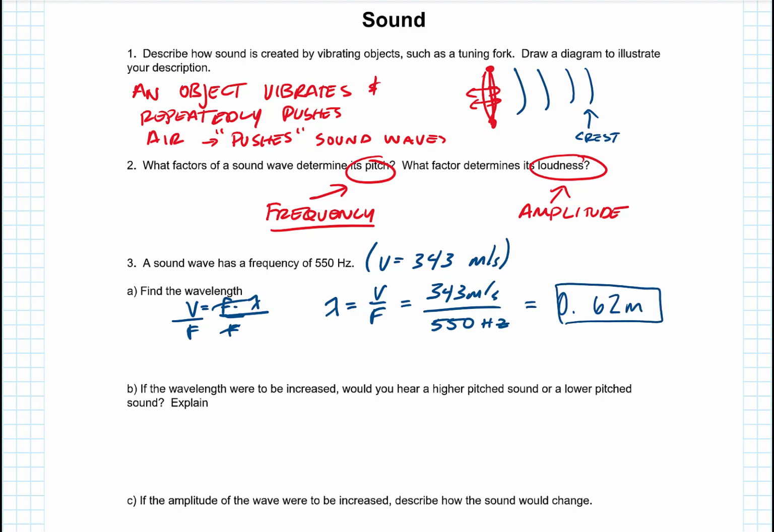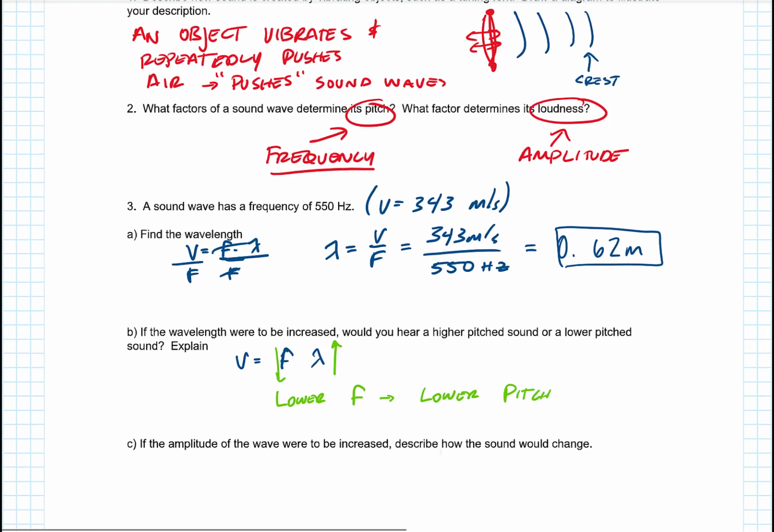If the wavelength were to be increased, would you hear a higher pitched or a lower pitched sound? Well, I know that velocity is frequency times wavelength. So if you saw a wave with a bigger wavelength, you would have a lower frequency. So you have a lower frequency, or a lower pitch, if we had a longer wavelength.